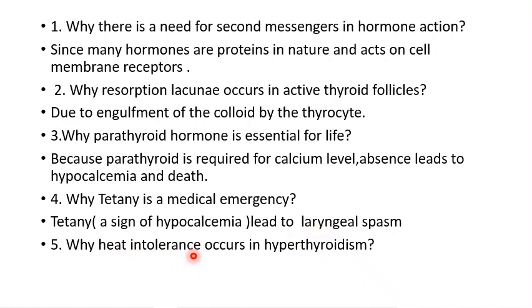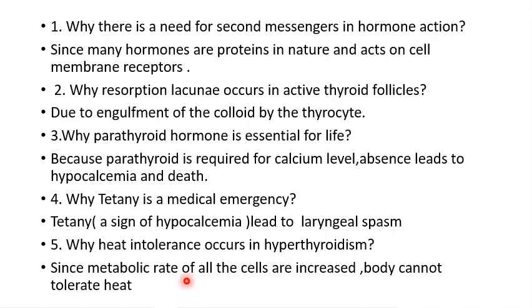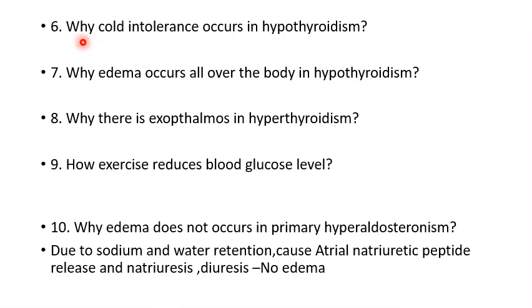The fifth question, why heat intolerance occurs in hyperthyroidism? Already the metabolic rate of all the cells is increased due to high level of thyroid hormone. The body cannot tolerate the heat. The next question, why cold intolerance occurs in hypothyroidism? It's just like the opposite answer. Due to the decreased BMR, the basal metabolic rate is low because of low thyroid level. So the body cannot tolerate further cold.